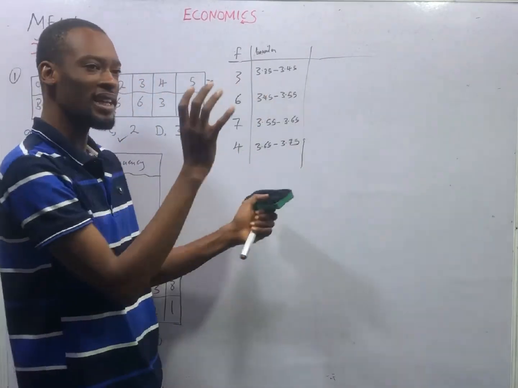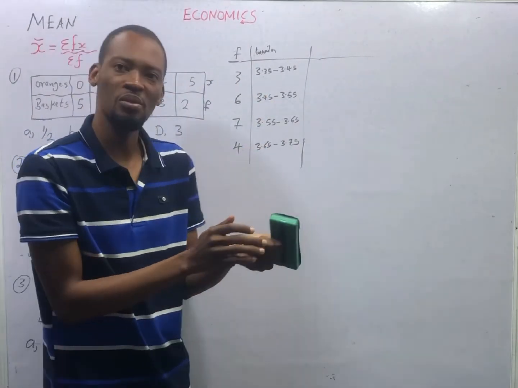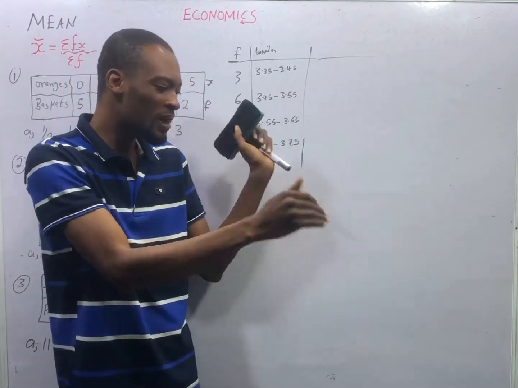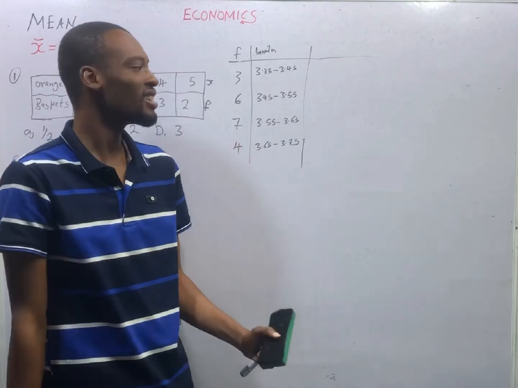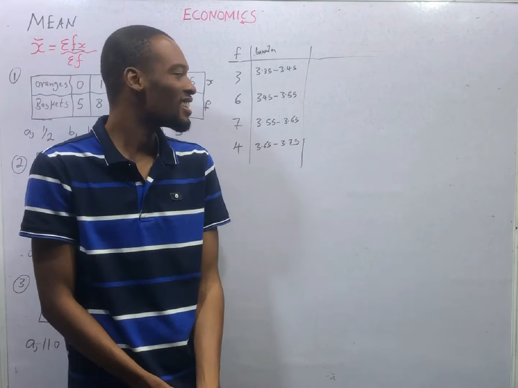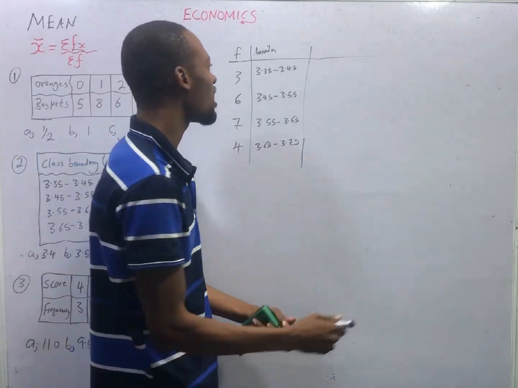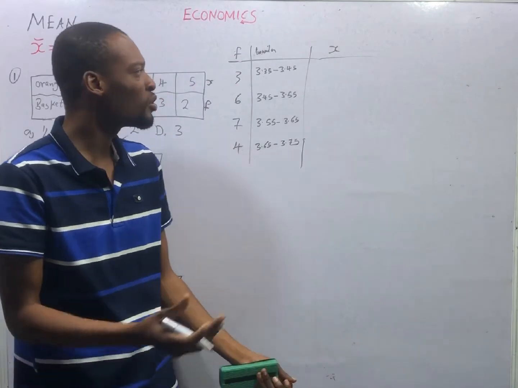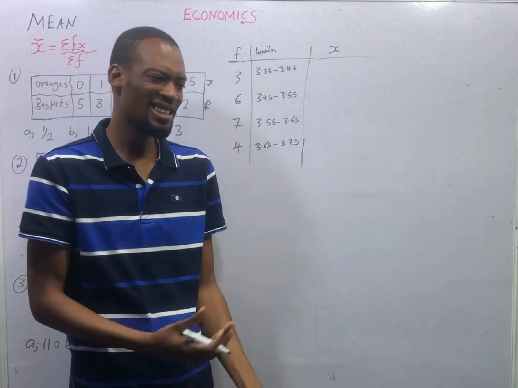These values can be anything, but this is the same procedure you use for any question with class boundary or any boundary. You see gap, this to this, this to this, this to this. Bring out the frequency. Then we find our S. Our S is a single number. We can also refer to it as class mark.